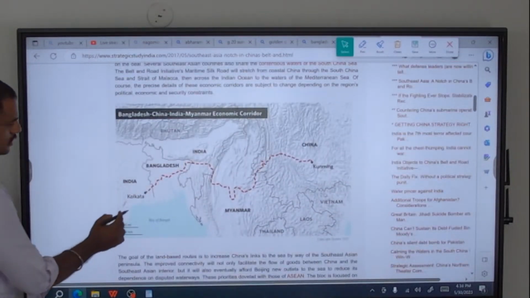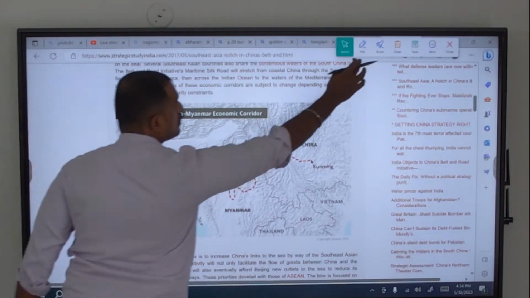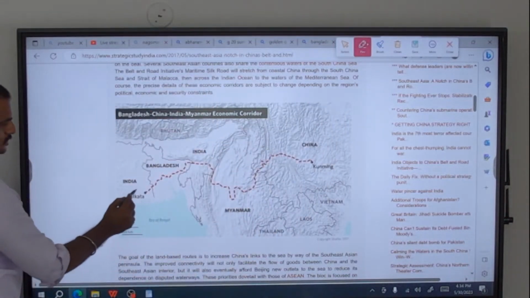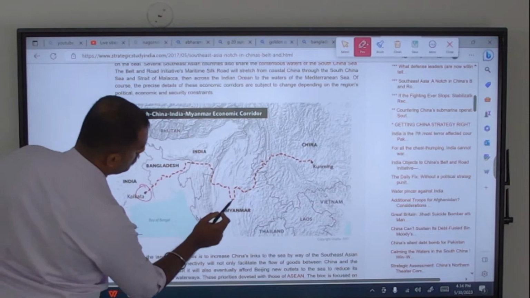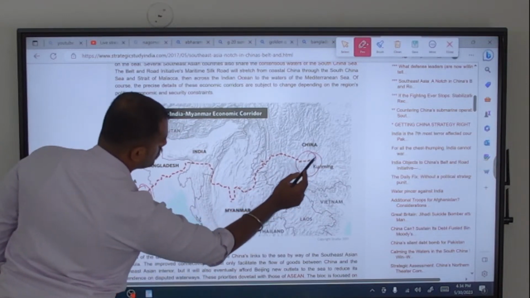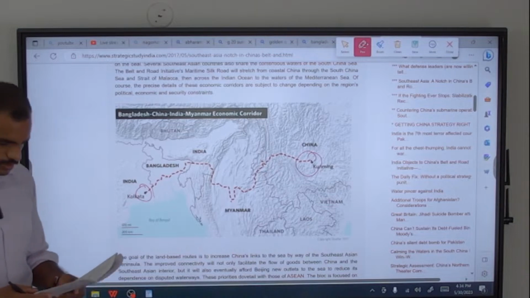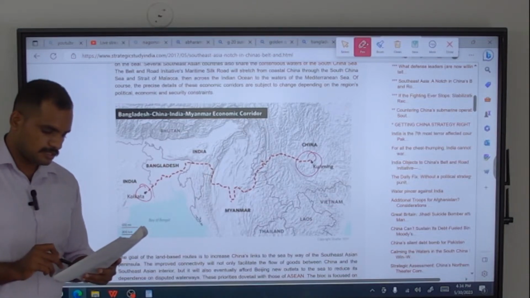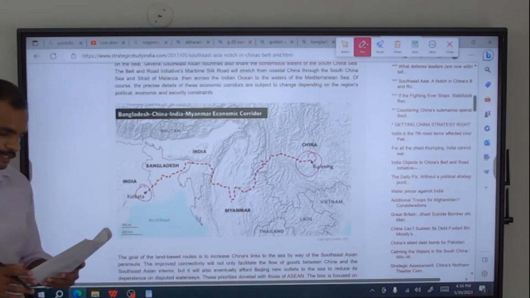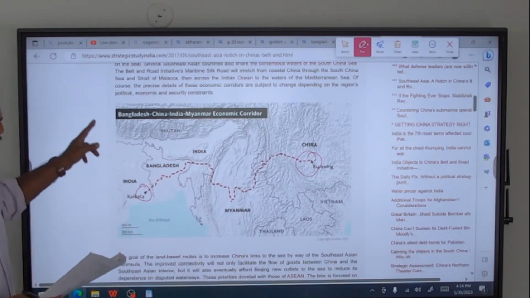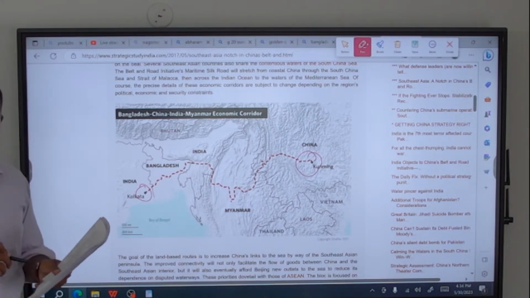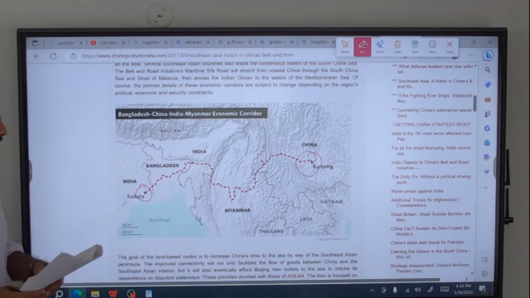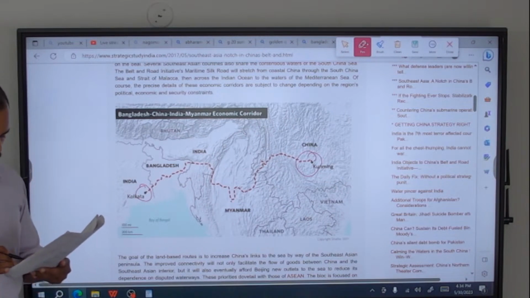See, we can see here, it is starting from Kolkata. This connectivity project starts from Kolkata in India, through Bangladesh and through the northeastern region. It is reaching Myanmar and connecting the China Kunming region. What they have given is connecting Varanasi in Uttar Pradesh. See, Varanasi is nowhere in the picture in this connectivity project. So it is also wrong. The answer is option D, none.